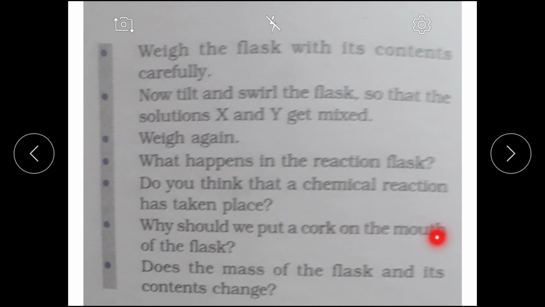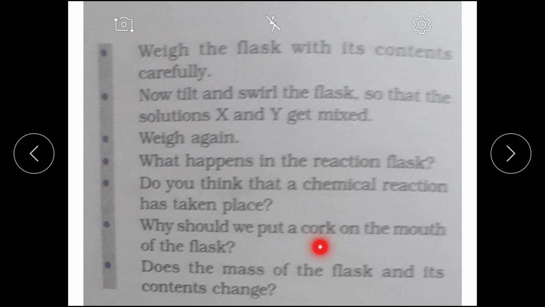Why should we put a cork on the mouth of the flask? And does the mass of the flask and its content change? So, you will write the procedure only till here. Weigh again. And then you will write down, note the observation. And in the observation section, all these questions would be answered.